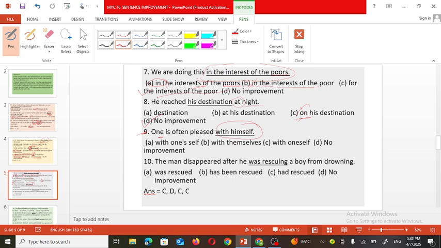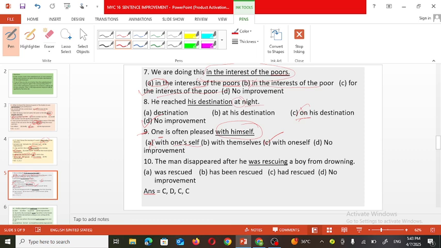Now here two options are given, A and C. Here one's self, that is wrong, because an apostrophe s is given with one's. So the correct option is with oneself. So one is often pleased with oneself. That is the correct sentence. Now see the 10th one.